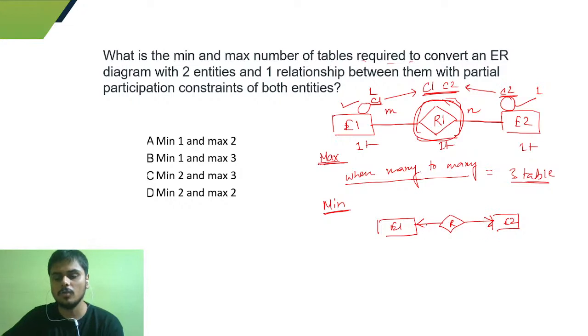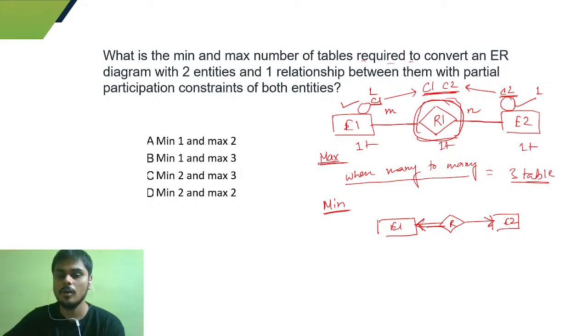When we have a one-to-one relation, and let's say either side is participating totally. Yeah, right, max is 3. You're saying the option is C. Okay, let's see whether it is C or not.